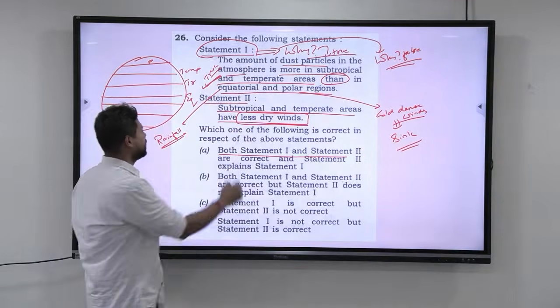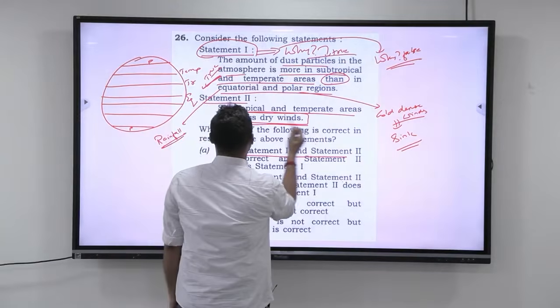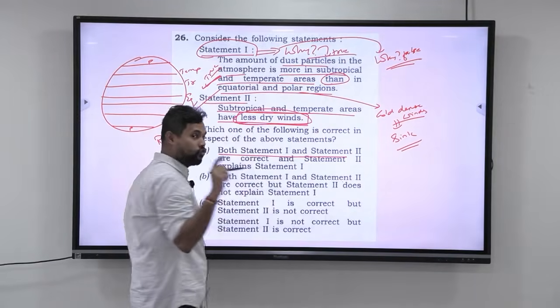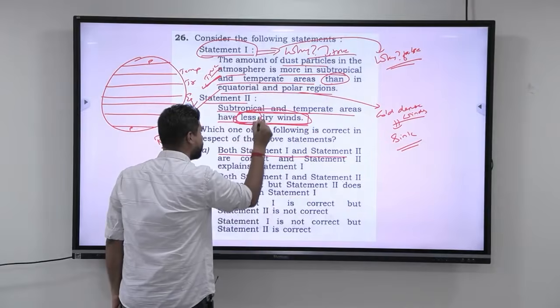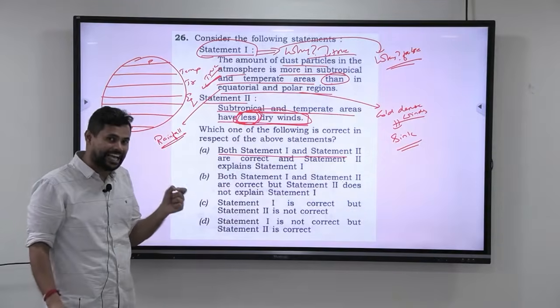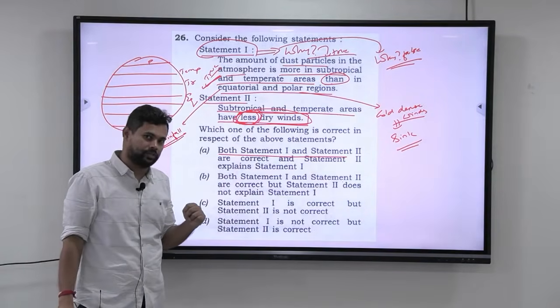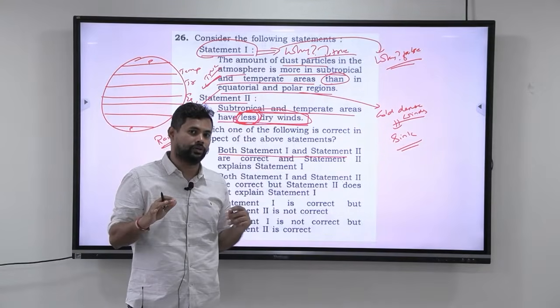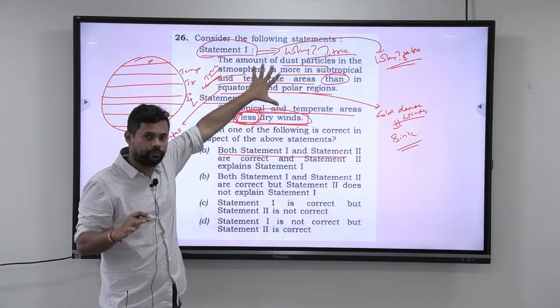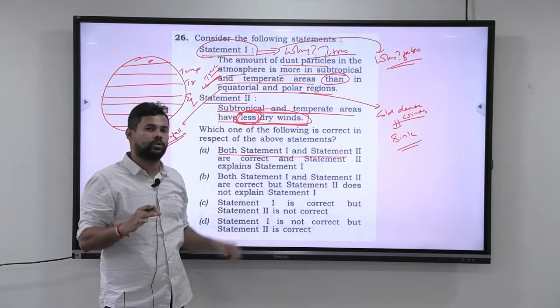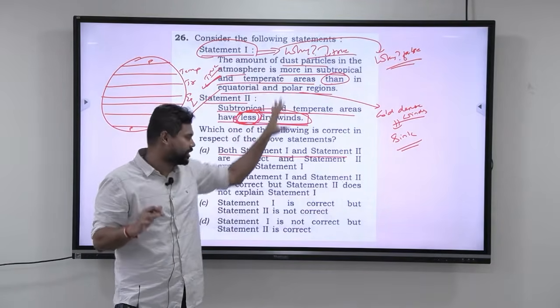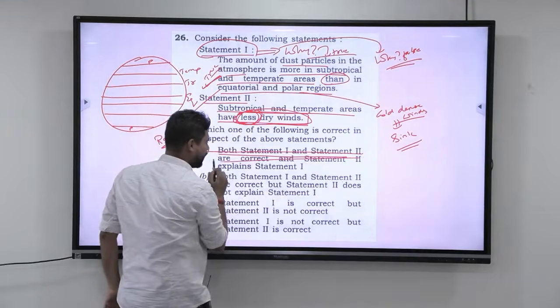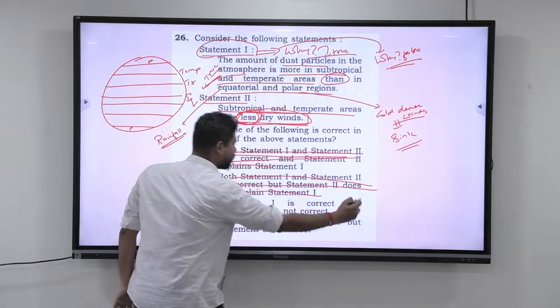Now let us come to statement 2. Subtropical and temperate areas have less dry winds. The focus here is where you have to focus. Does it have less dry winds or more dry winds? Because when the winds go, they will push up the dust particles in the atmosphere. So if statement 1 is true, then this cannot be true. Here itself you have come to the conclusion that these two statements cannot both be true.